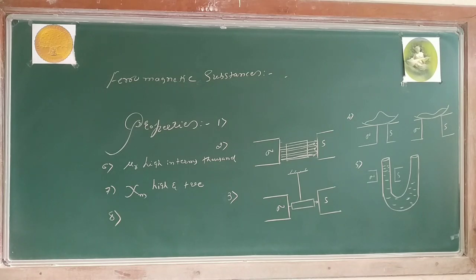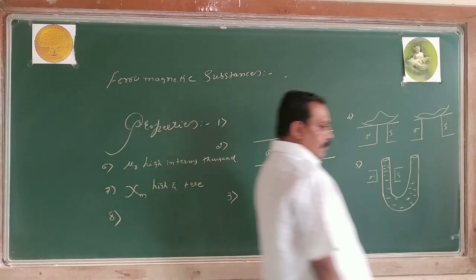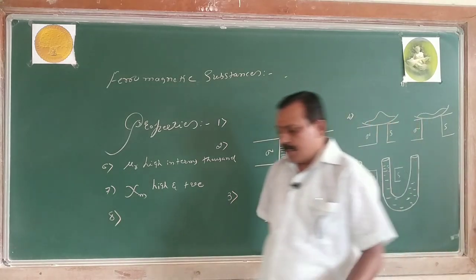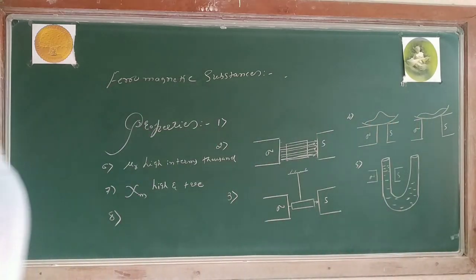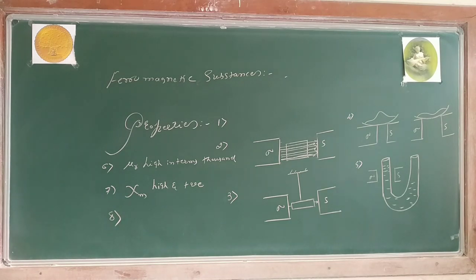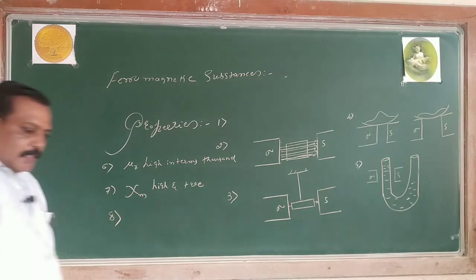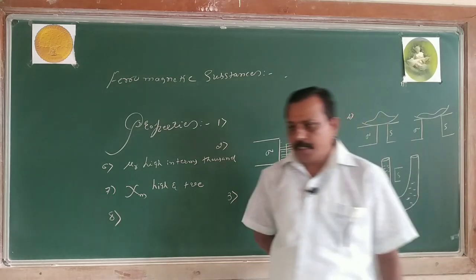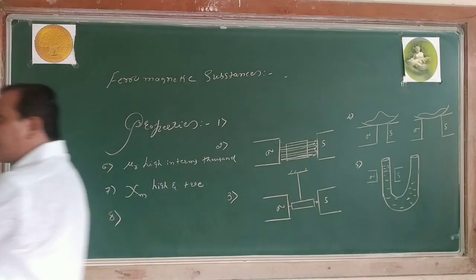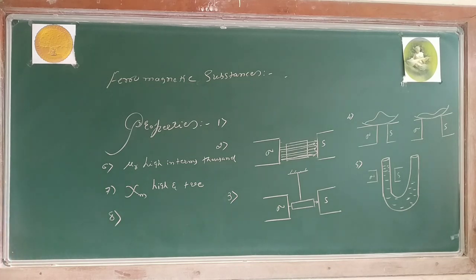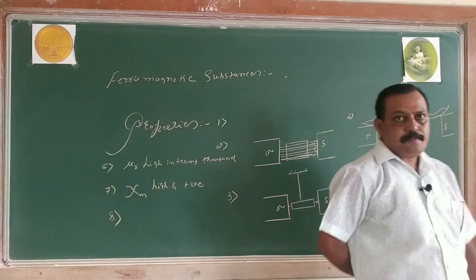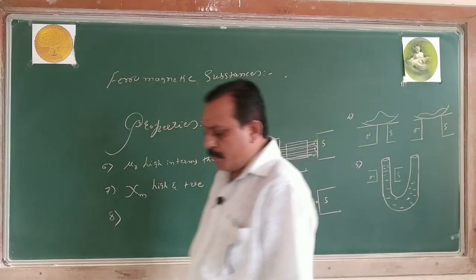Then, the last one. As the temperature increases, the ferromagnetic property of the substance decreases. It means that the susceptibility of a ferromagnetic substance decreases with increase in temperature. Because of that reason, we say that magnets should never be heated. What happens when a magnet is heated? When a magnet is heated, it loses its magnetic property. So, as the temperature increases, the ferromagnetic property decreases. The susceptibility of a ferromagnetic substance is inversely proportional to temperature.